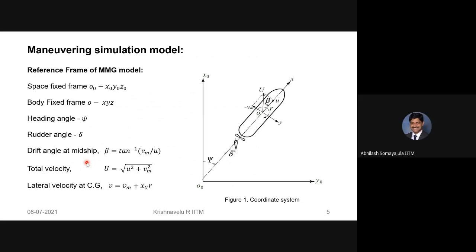Ideally, yes, but sometimes you also see this convention where the starboard rudder is taken as positive. You will find a kind of contradictory behavior here as compared to what you learned in the class, that the port side rudder should be positive.